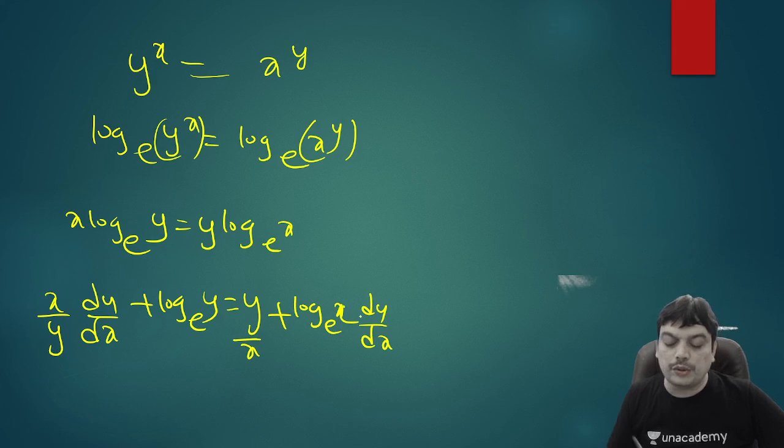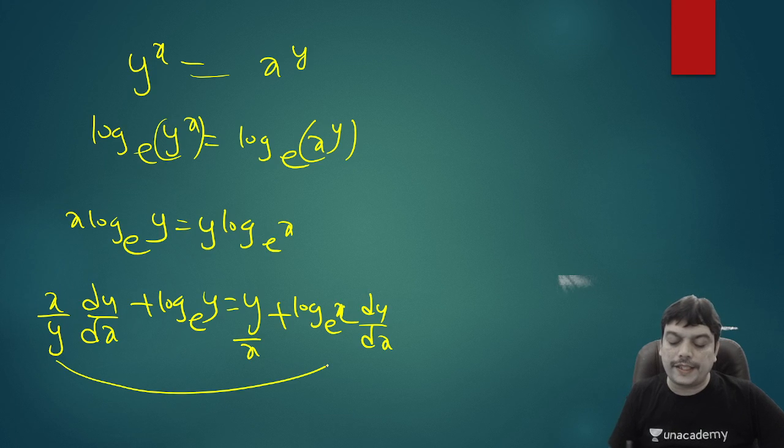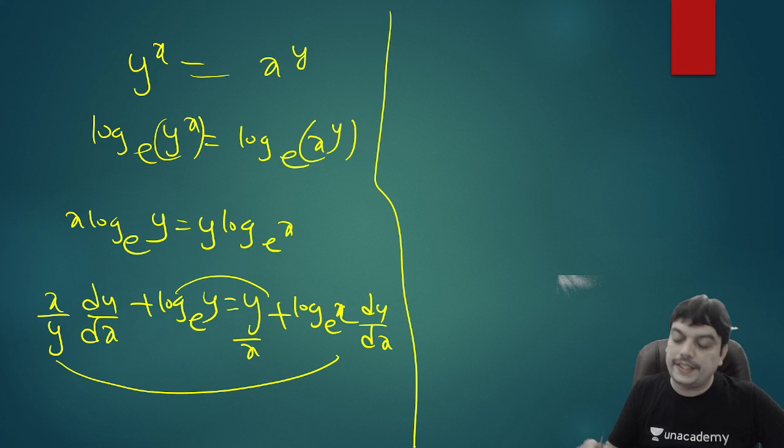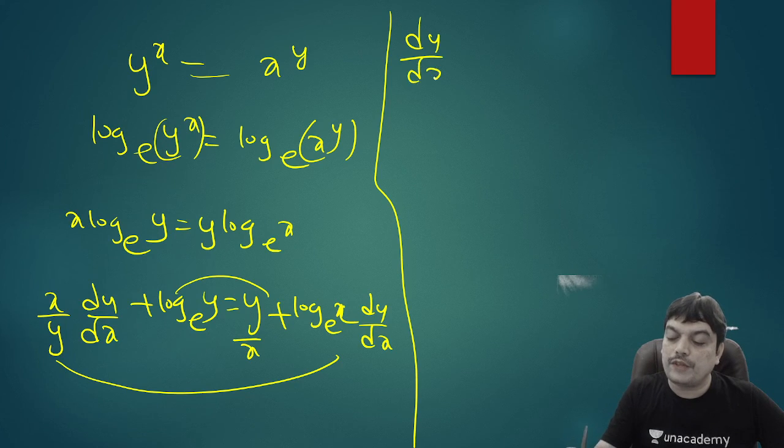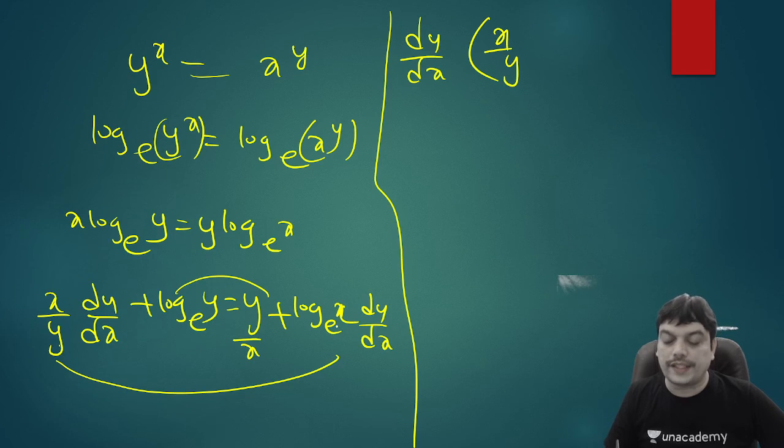So now what you need to do, collect the terms of dy by dx on one side, remaining on the other side. So it will give you dy by dx into what is left out in LHS after taking this out, x by y is left out. In the RHS, we had log x term, so that will be remaining after taking it common. And the remaining terms, you bring it to RHS, so you can write y by x minus log y.